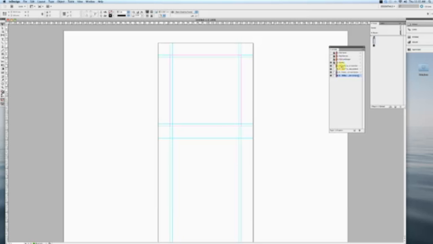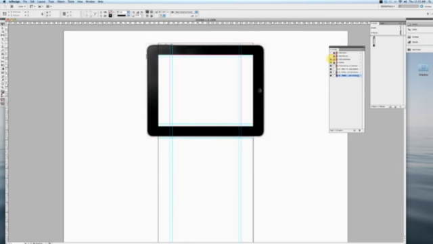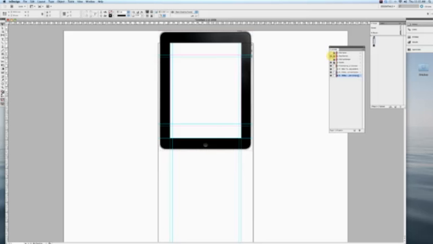But first I want to show you the couple of kind of handy guide layers that we have built in here as well, and this will also explain why you were getting that update links dialog box when you first opened it. You can see if you click here on the iPad landscape or iPad portrait layers, what that's doing is just bringing up an image of the iPad. In fact, I can see it's an iPad 1. We should probably update that to an iPad 2, but it's the same size.